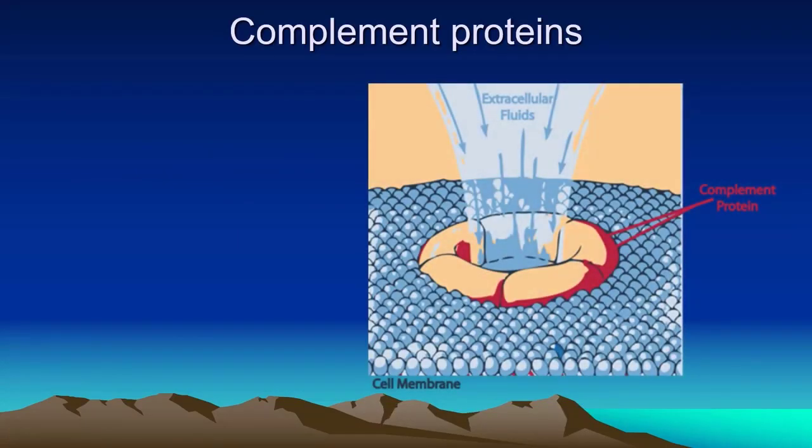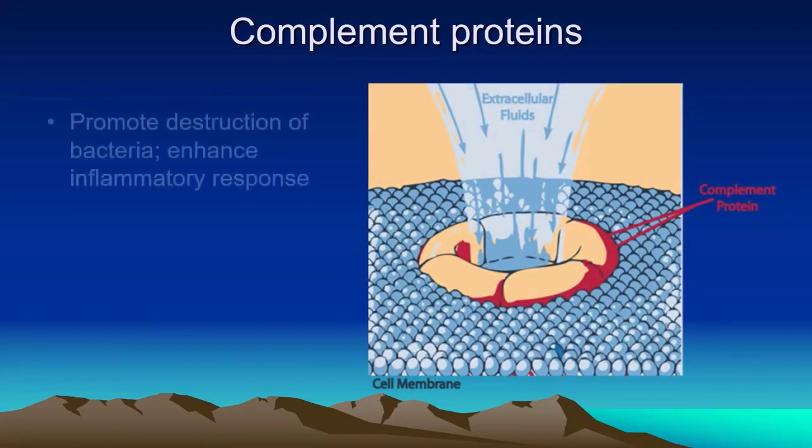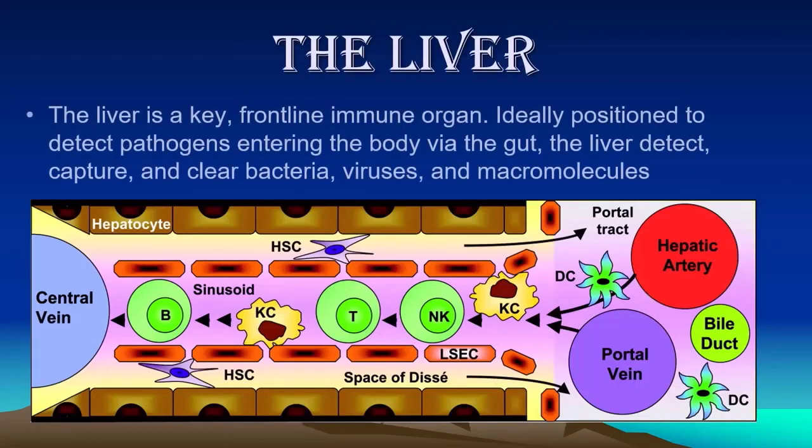The complement system is also part of the innate immunity and promotes destruction of bacteria and enhances the inflammatory response. The liver also performs immune activity. The liver is called a metabolic factory of the body, but it also performs immune activity.